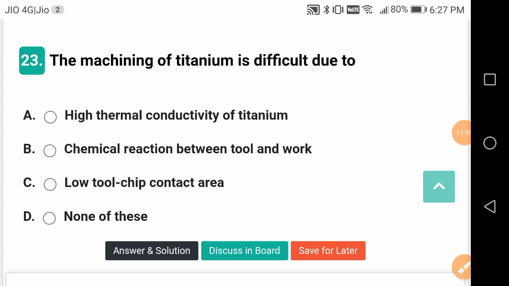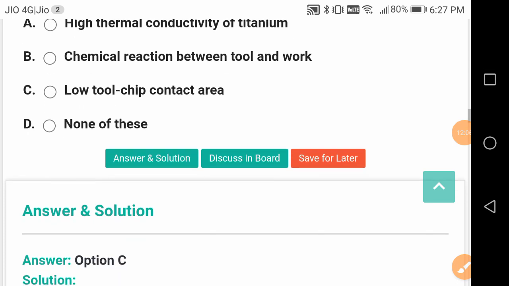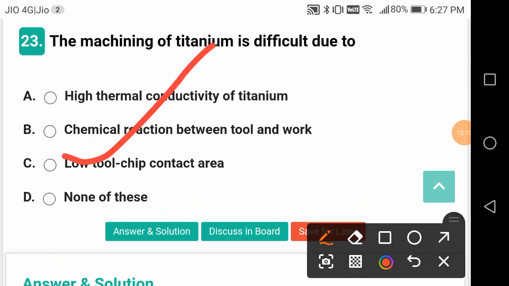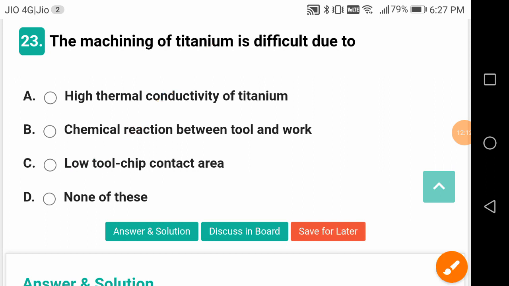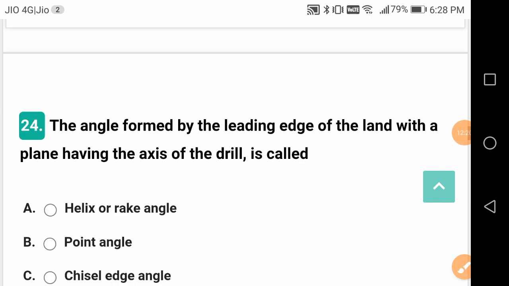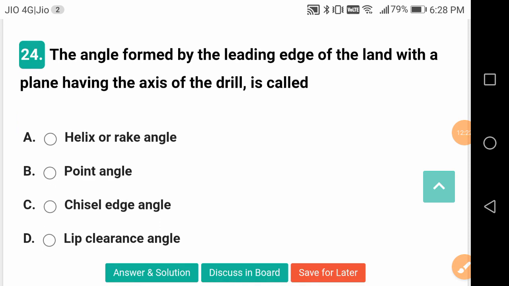So these are the hard to machine materials, they are called. But why is it difficult to machine titanium? It is because of the low tool chip contact area. If this tool and chip contact area is more, probably the machining of a material would become easy.